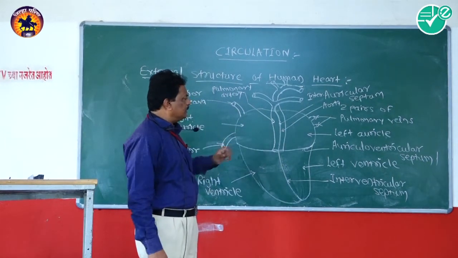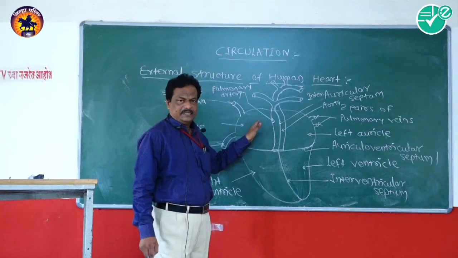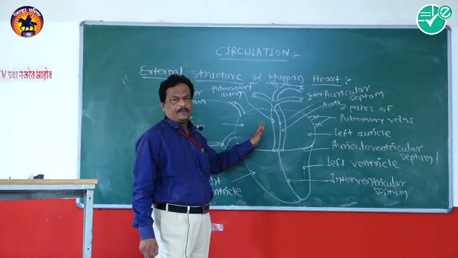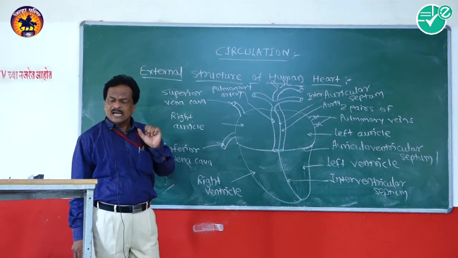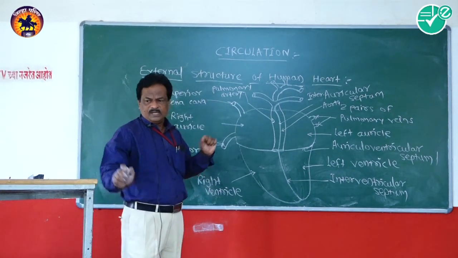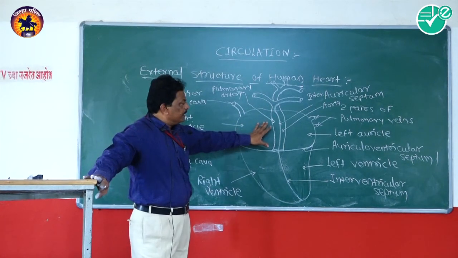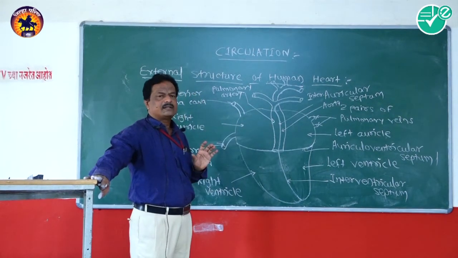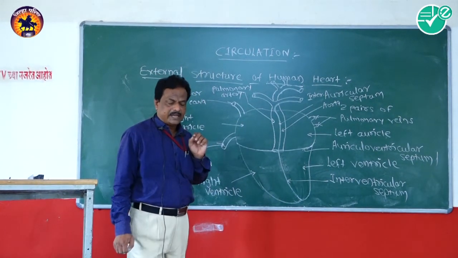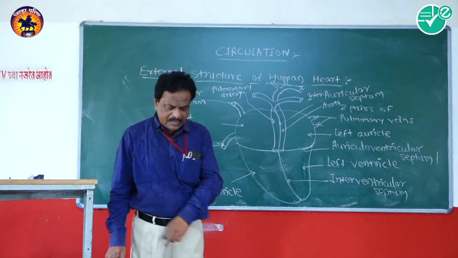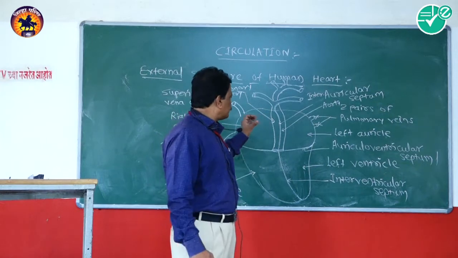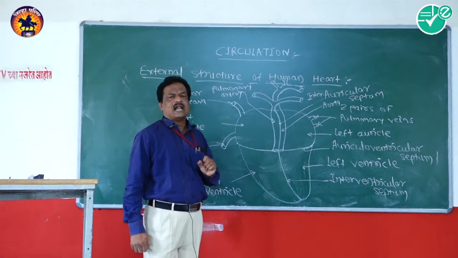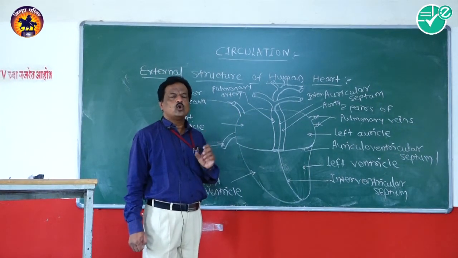Externally, the human heart is covered by a double layered membrane which is known as pericardium. The size of the human heart is that of a clenched fist. Means the size of everybody's heart is its own closed fist.